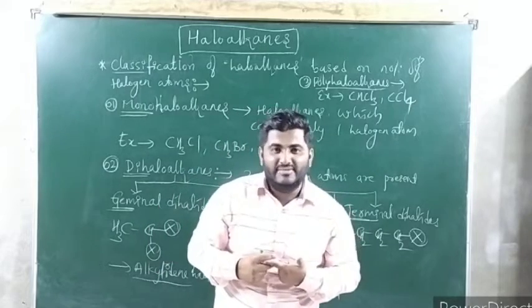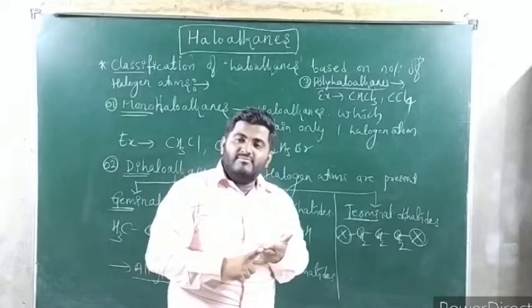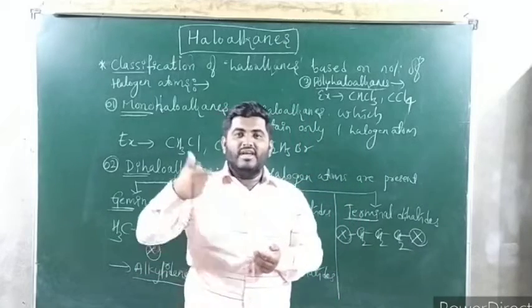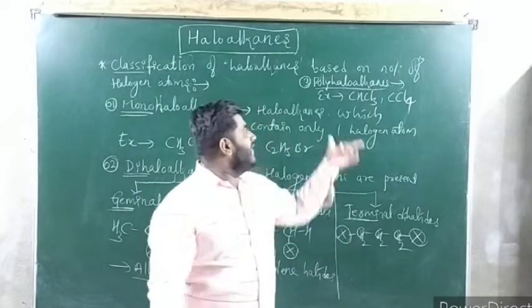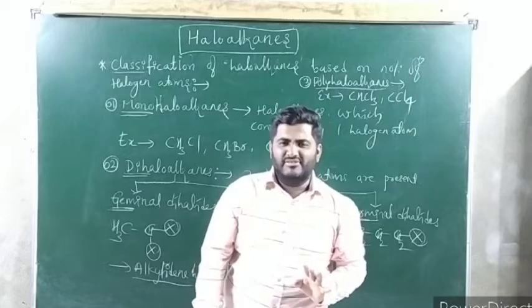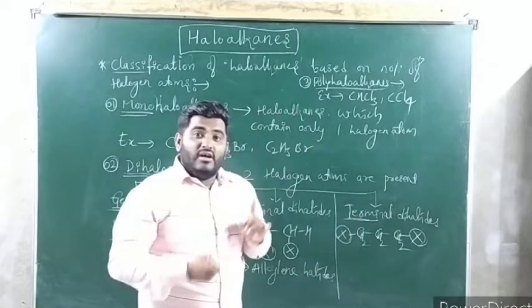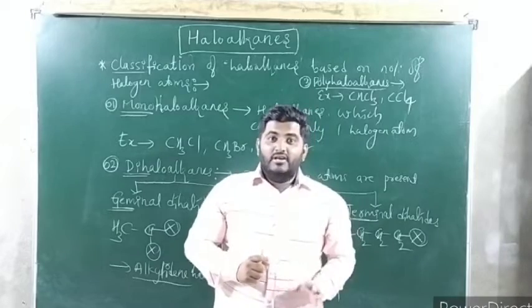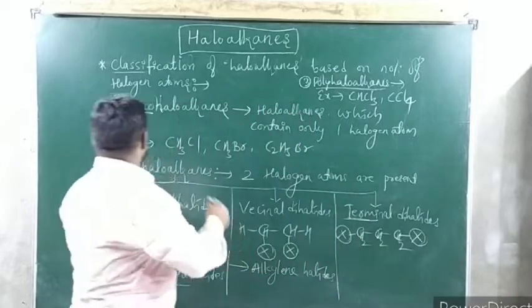2 halogen atoms are present. Trihaloalkane means 3 halogen atoms are present. Tetra, 4, like that. So 3, 4, 5, instead of telling like that, we are taking it as a polyhaloalkane. Poly means many, more than 2 halogens are present. Okay. Now, this is a classification of haloalkane based on number of halogen atom. Now we are mainly focusing on monohaloalkane, this one.